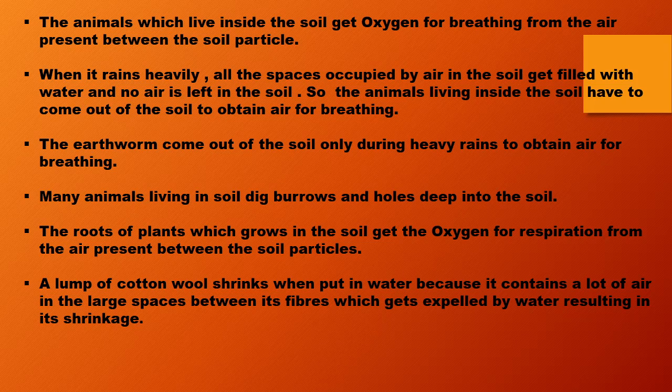Why? Because during heavy rain, all the spaces in the soil which contain air get filled up with the rainwater. As a result, there is no space left in the soil for the earthworm to breathe, and due to this, the earthworm has to come out of the soil to get the fresh air or the oxygen.